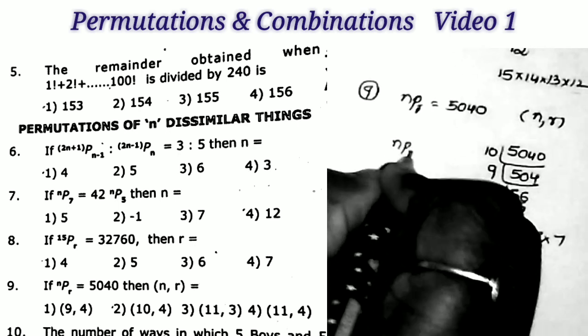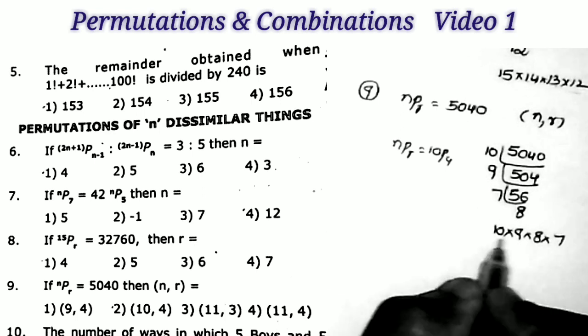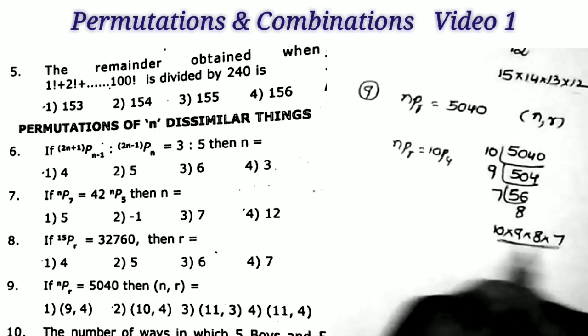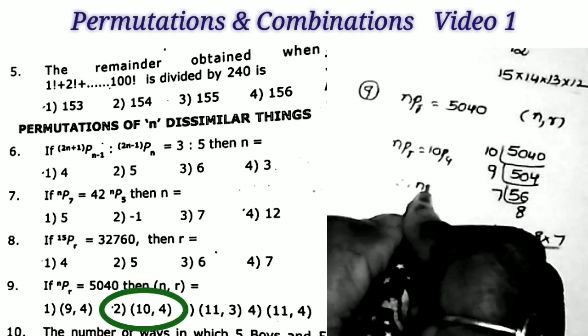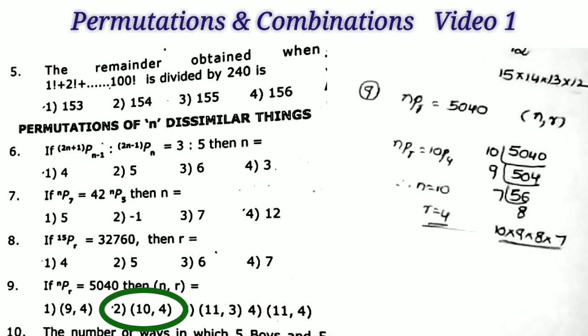That is, nPr is equal to 10P4. Okay, here we have the 4 values in the decreasing order, consecutive numbers. Therefore n is equal to 10, r is equal to 4. That's all, and that is the second option.